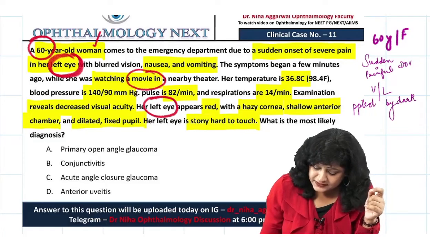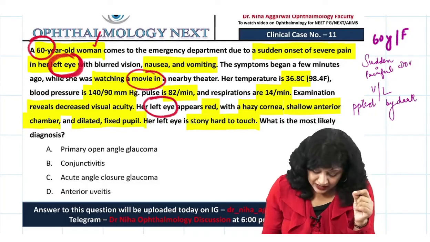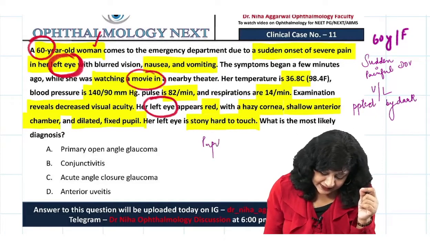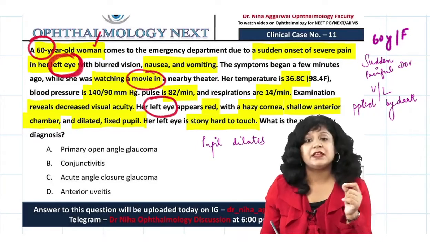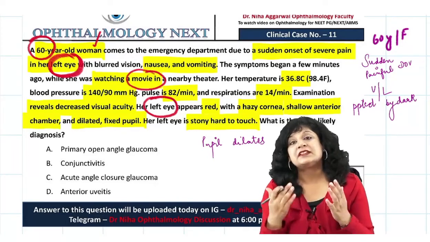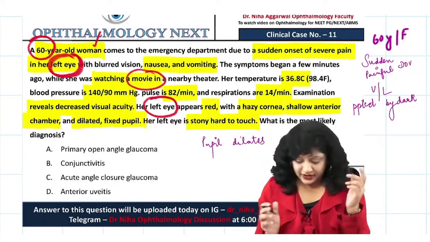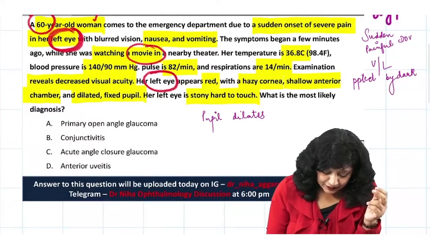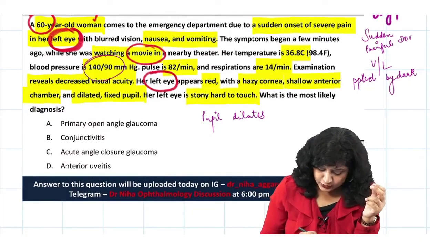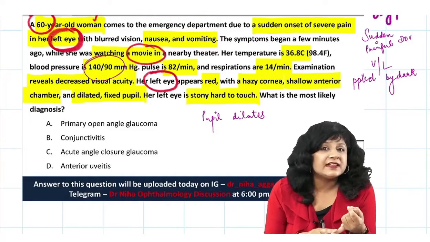So what happens in the dark? In the dark the pupil dilates. That means there is something in this patient which is precipitated by the dilatation of the pupil, right? And then we have got some amount of BP increase also. Now what are the things on examination?